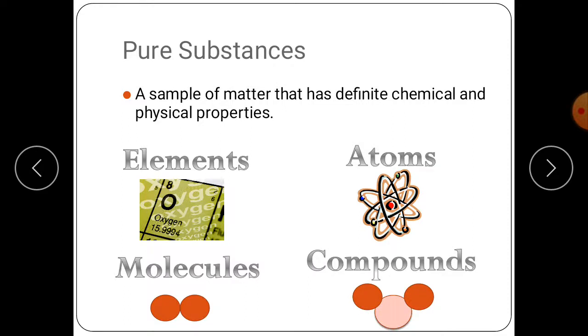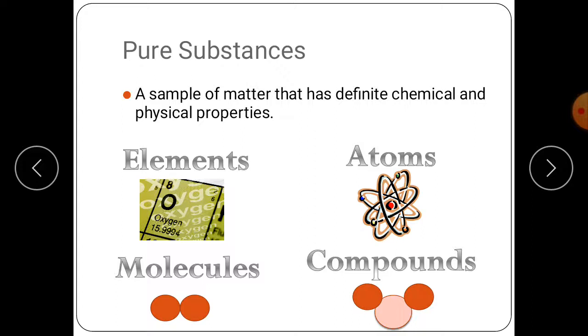To know about element, you should first of all need to know about pure substances. A sample of matter that has definite chemical and physical properties is known as a pure substance. Students, any atom which has definite chemical and physical properties is known as pure substance.